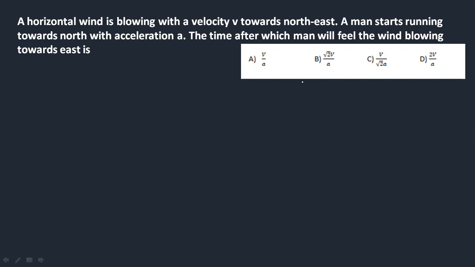Suppose this is north, south, east, west. This is how we need to mark it if we get north, east, south, west kind of questions. Suppose here the wind is blowing in the northeast direction. So we can say the angle here is 45 degrees.